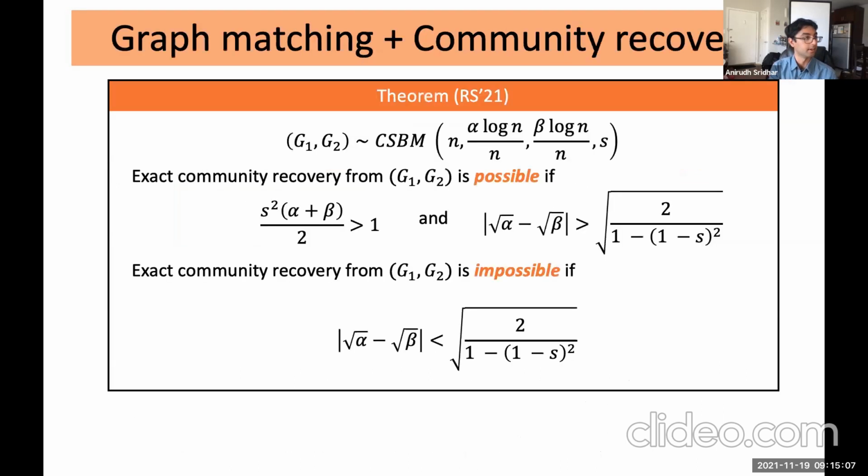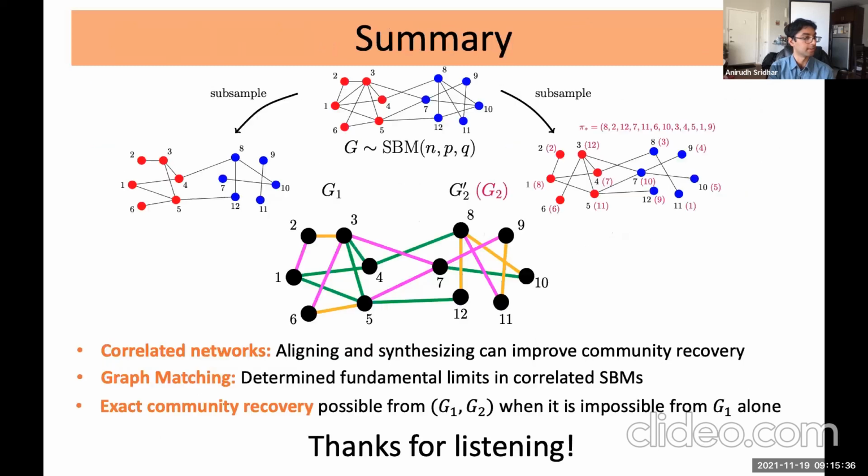All right, just to put everything together, this is the main result here. We can recover communities jointly from G1 and G2 if these conditions here are satisfied. This is the graph matching condition, and this is the condition for recovery from the SBM. And we also prove an impossibility result that if this condition is satisfied, you cannot recover jointly from G1 and G2. Right. I think just in the interest of time, I'll skip over this slide